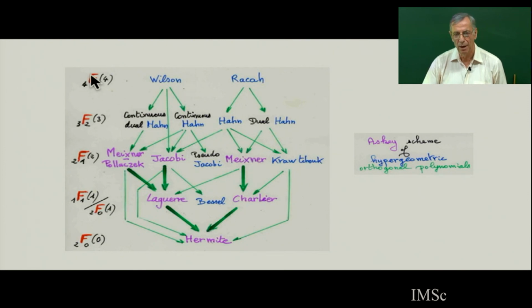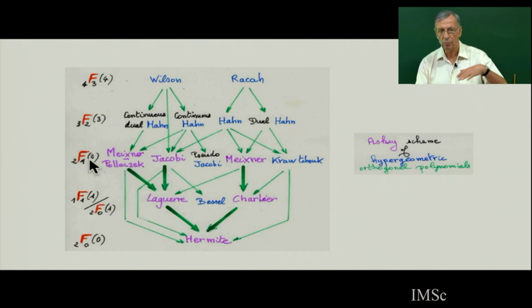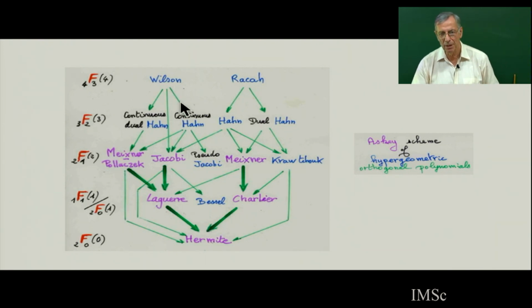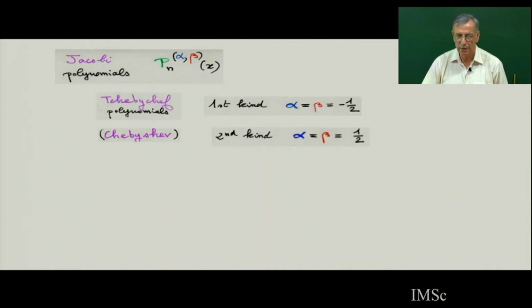So this means hypergeometric function. I don't define the detail now, but each of these polynomials can be expressed as what is called a hypergeometric function. And you see the complexity, more and more complex as you go up in this level until reaching the top level of this classification. So I will explain what the green arrow going down to Hermite polynomial means. But let's say, for example, the Jacobi polynomial. We have seen Chebyshev polynomial. Chebyshev are a particular case of Jacobi. Jacobi is with 2 parameters.